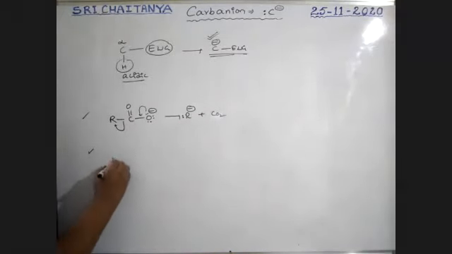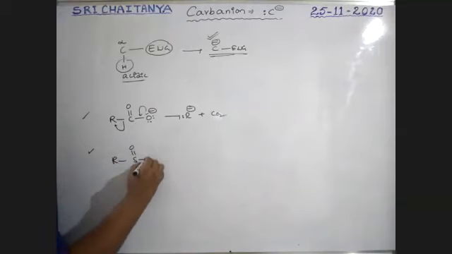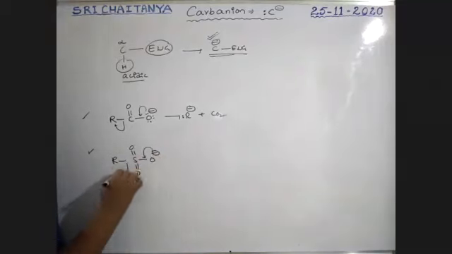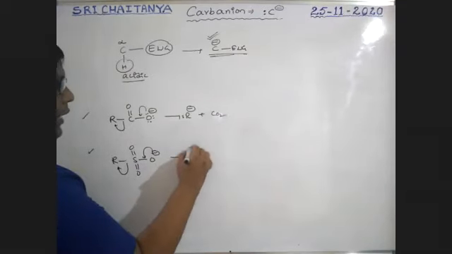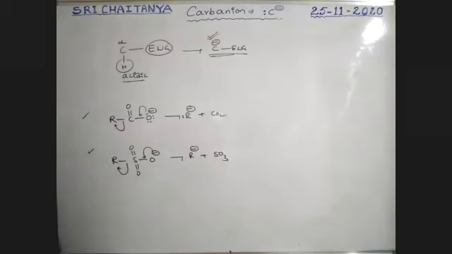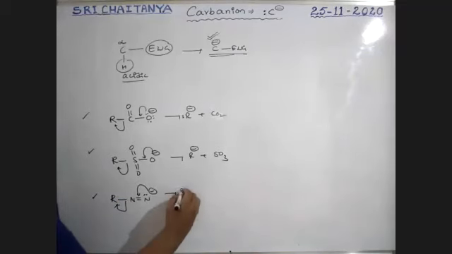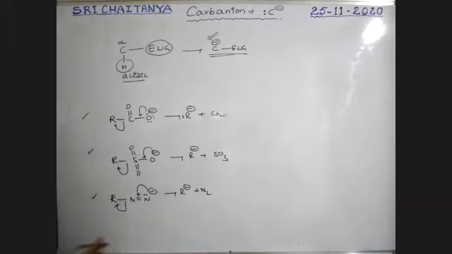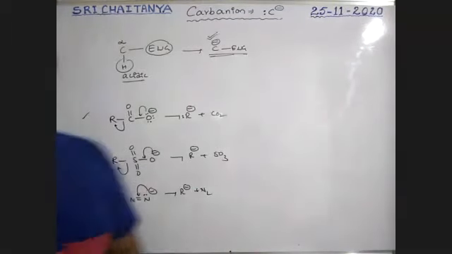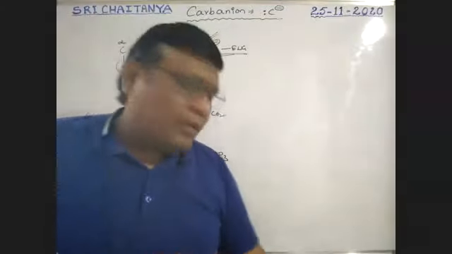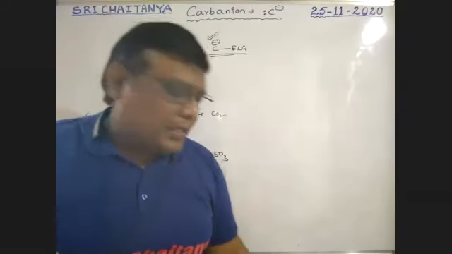Next, one more. R, S double bond O, O minus R. Here the electrons shift like this. That gives R minus plus SO3. Next, R with N double bond N, an azo compound, with negative charge. Now it shifts like this. That gives R minus plus N2 gas. All these are negative ions, boys, carbon having negative charge. That is why all these are carbanions.